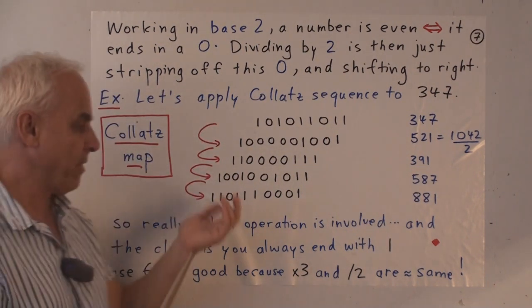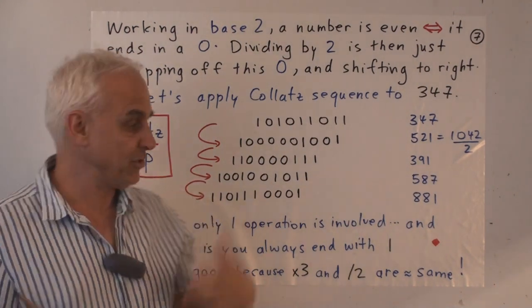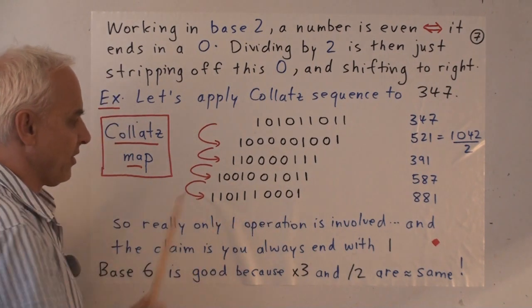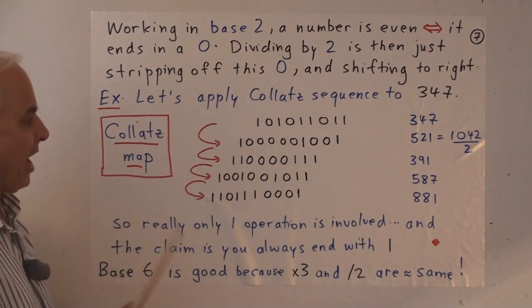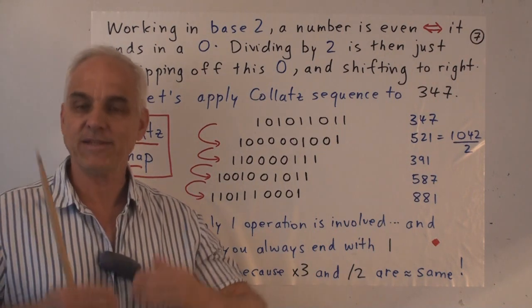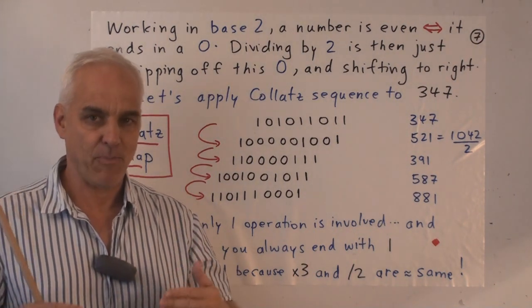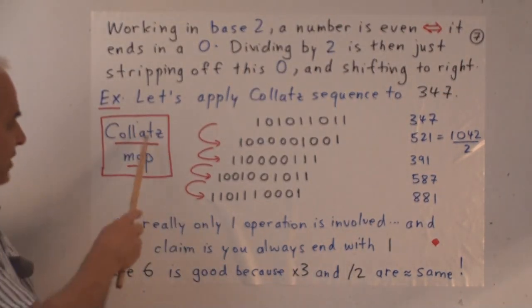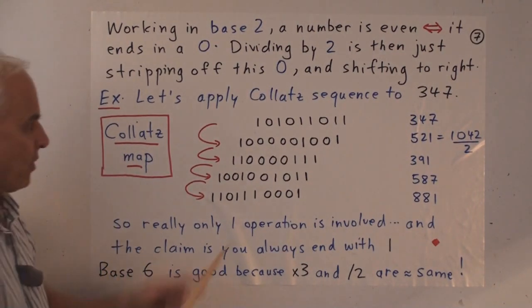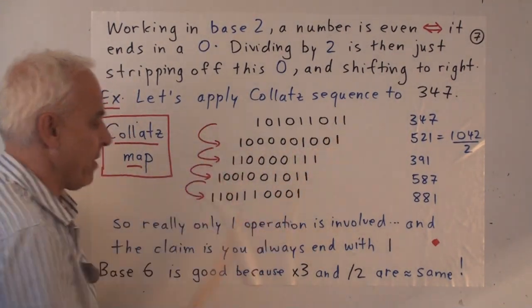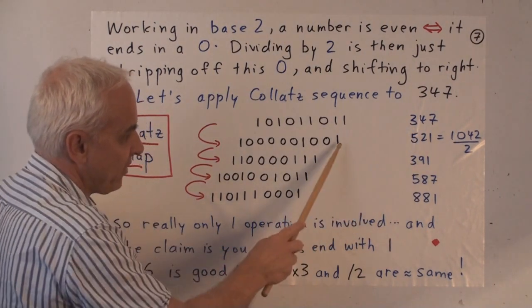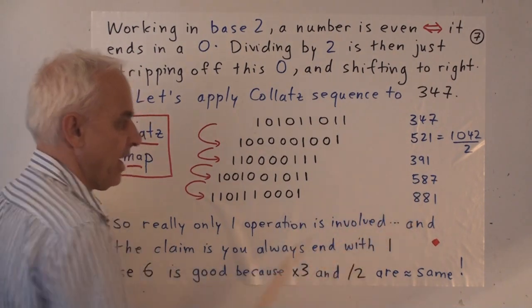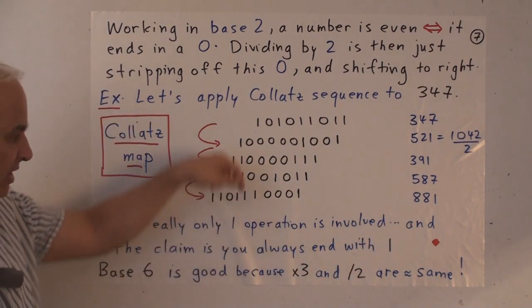Alright, so you can see that with a bit of practice, and you can try it on your own, once you do a few examples, it becomes easier. You can check that going from here to here is the next step. So what we're doing is we're applying the Collatz map basically just one step at a time. At each step, we're really doing one operation when we work in base 2. So we could call this the Collatz map. It goes from this binary representation to this binary representation. And the numbers are 347, this one's 521, this one's 391, this one's 587, this one's 881. Of course, we haven't finished. This keeps on going.